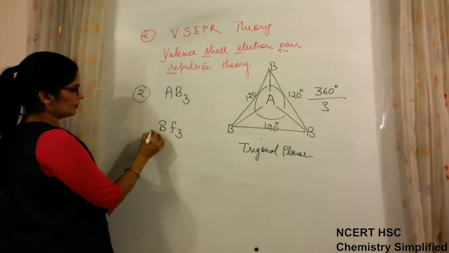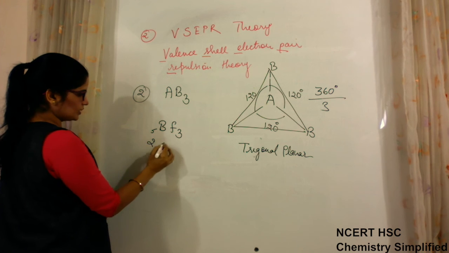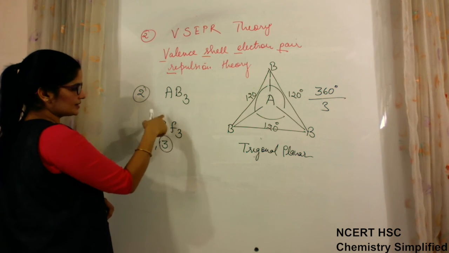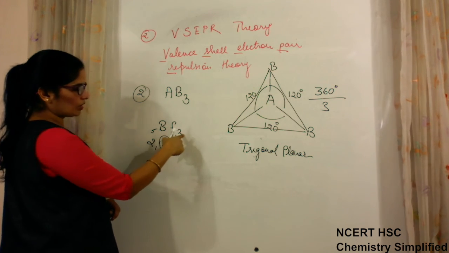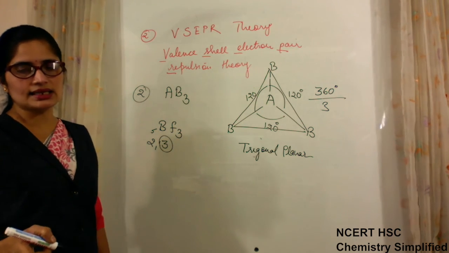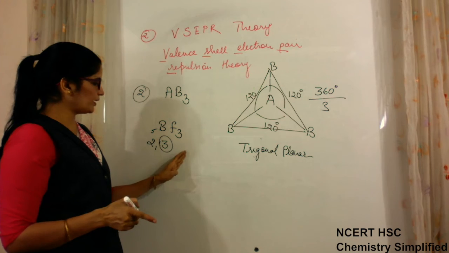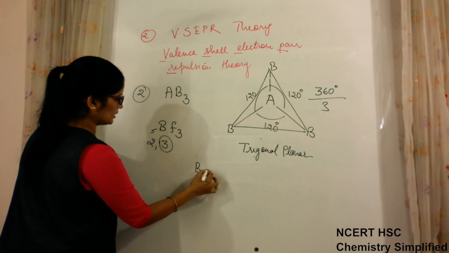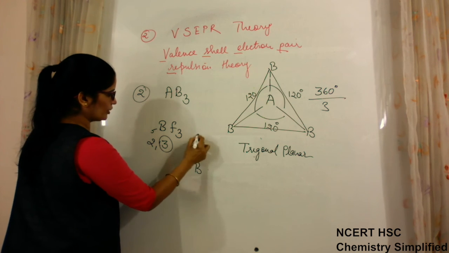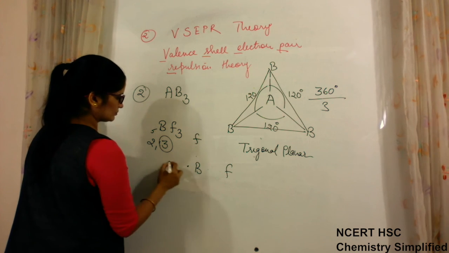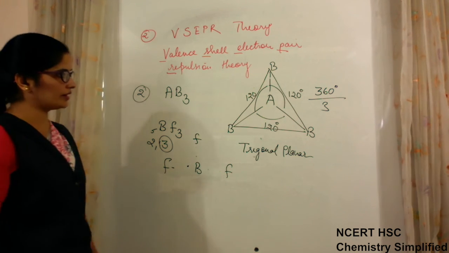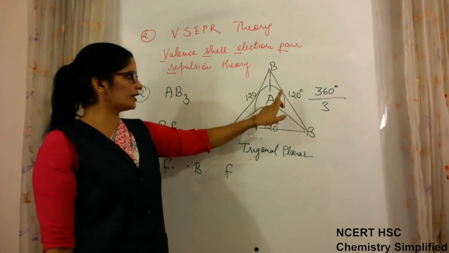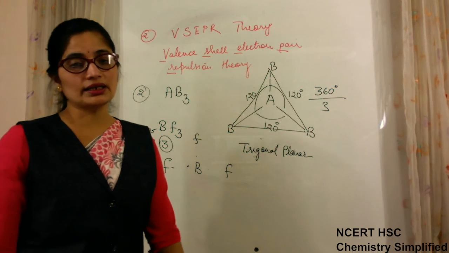Boron, atomic number 5, configuration 2, 3. Valence electrons are 3. Boron has 3 valence electrons and 3 bonds. That means no lone pair is left. When no lone pair is left, boron has 3 valence electrons bonded to 3 fluorine. So the geometry will be trigonal planar and bond angle will be 120 degree.